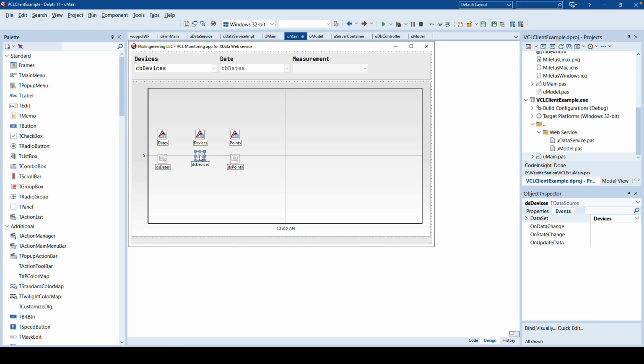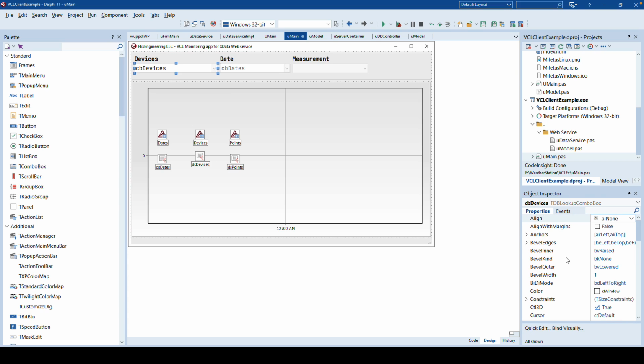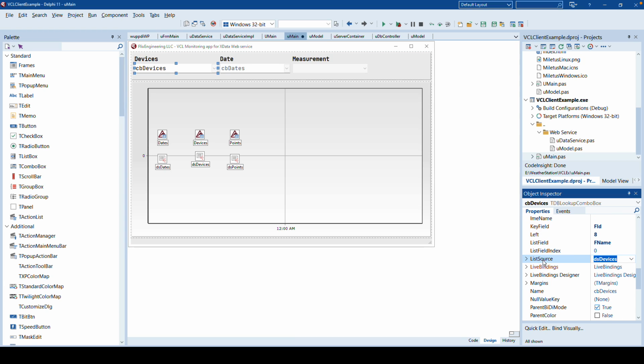devices can be tied using a data source, and this data source can be tied to the DB lookup combo box like you've been doing it with other datasets for years and years. So we set the list source to DSDevices, and we then set the list field to FName.